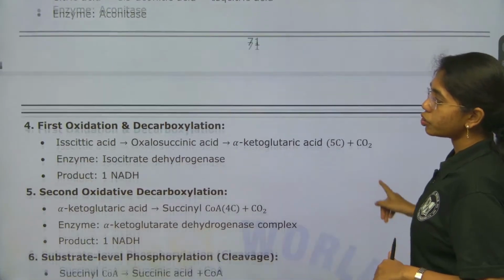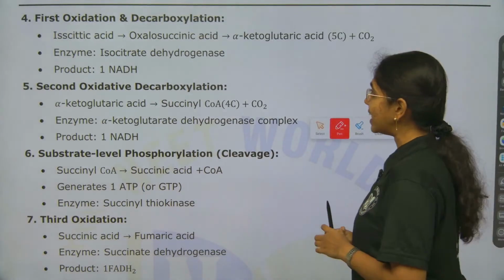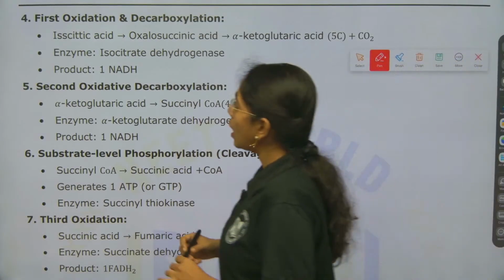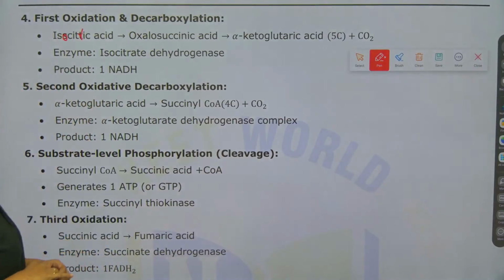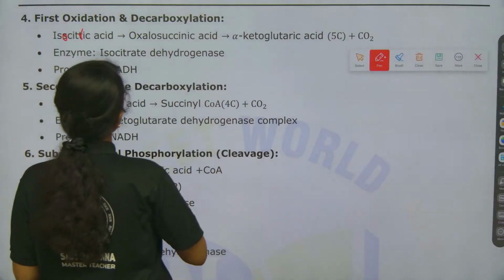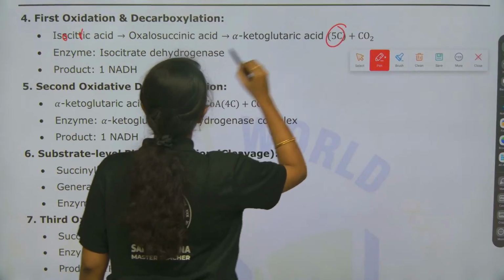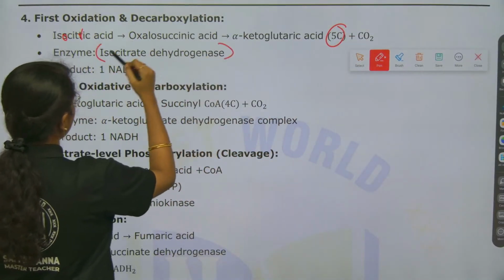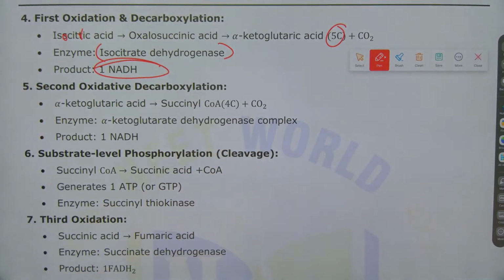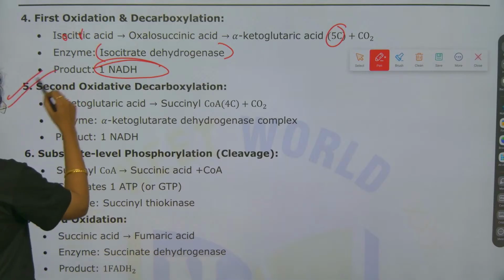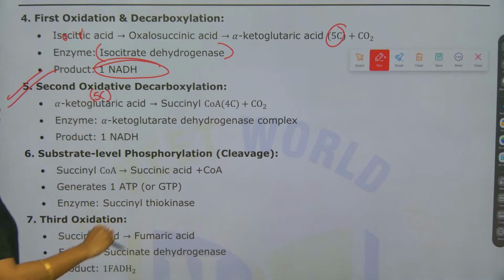And then you see after isomerization, fourth step is what? First oxidation or first decarboxylation. Here if you see isocitric acid is turned to oxalosuccinic acid, which is reduced to what? Alpha ketoglutaric acid, that is 5 carbon compound. Okay. Here the enzyme is isocitrate dehydrogenase and the product formed is what? 1 NADH.